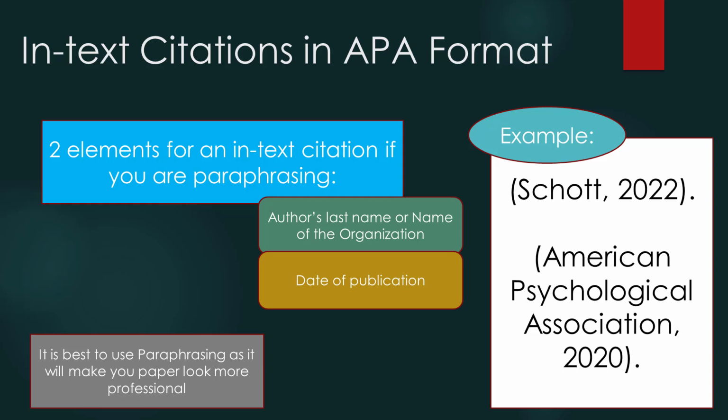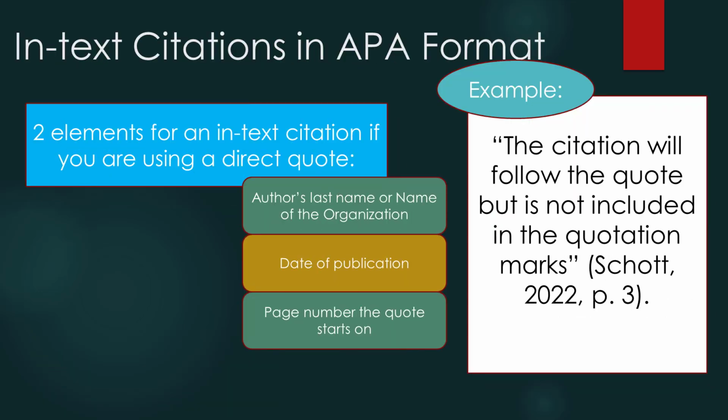Now let's go over what goes into an in-text citation. If you're paraphrasing, meaning you take the author's words or ideas and put them into your own, you only need two things: the author or organization responsible for the work and the date of publication. It is recommended to use paraphrasing when citing your sources, as it will make your paper look more professional. When you're using a direct quote from the source, you will need to include both the author's name and the date of publication, but you will also include the page number that the quote begins on.